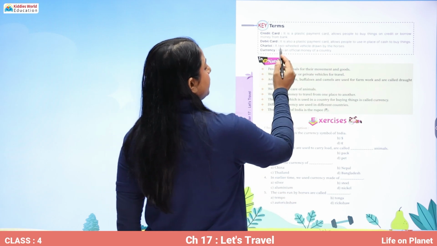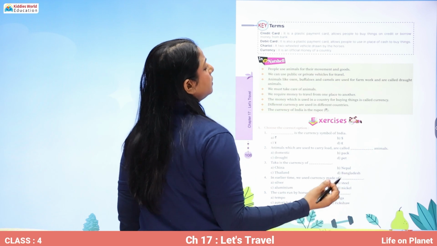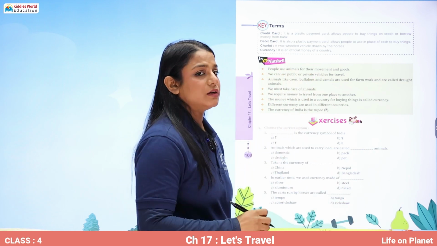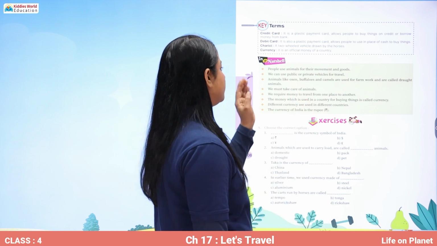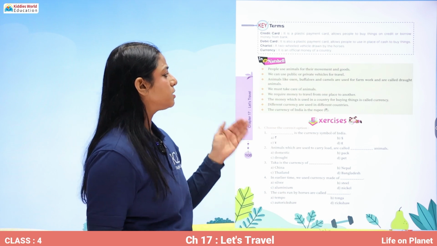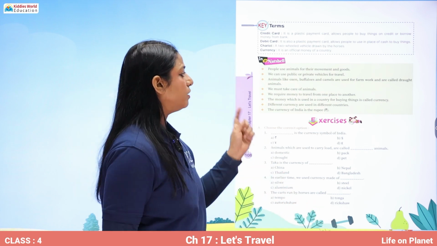Okay. Chariot is a two-wheeled vehicle drawn by horses. Currency is the official money of a country. Also remember that people use animals for their movement and goods. We can use public or private vehicles for travel.